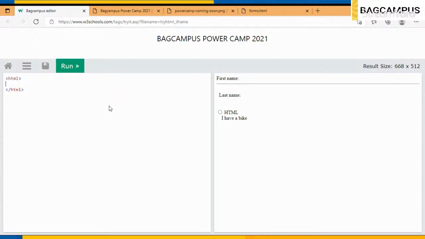Whenever you use Visual Studio Code, it will directly help you find the codes, right? Don't worry about that. Then I'm using simply a head tag. Under that head tag, I can link a file, but I'm not going to use this. For now, I'm just using a body tag and closing it.